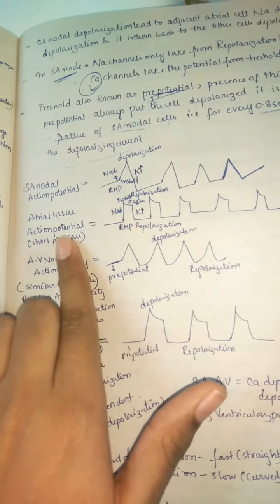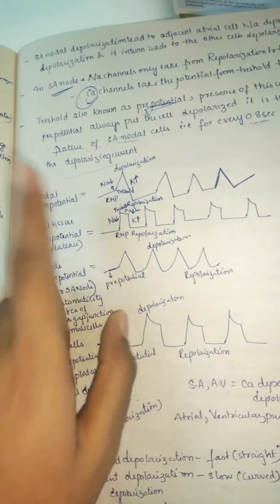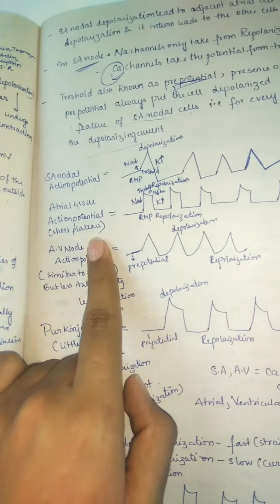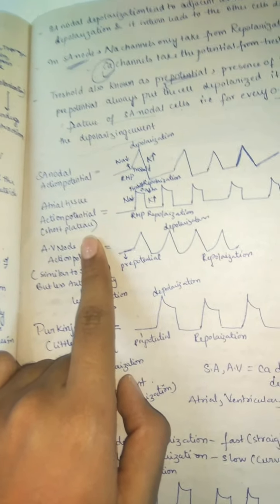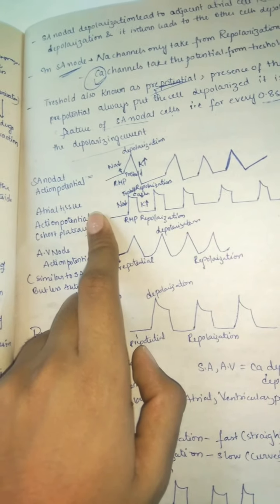So you can see the atrial tissue action potential, it has a short plateau. So always remember, in the SA node there is no plateau formation. But in the case of atrial tissue there is plateau formation. So you can see the action potential with a short plateau in the case of our atria, right?